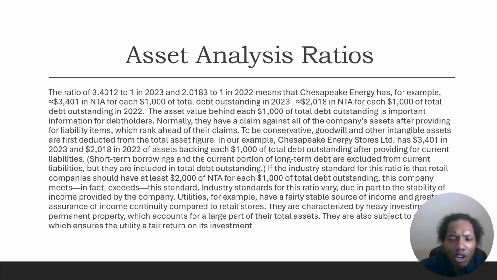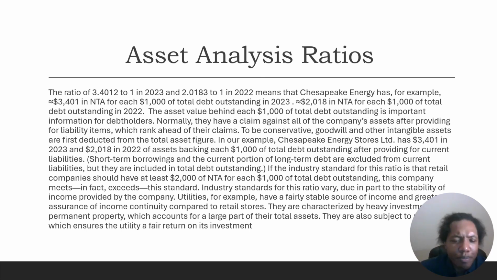Normally, they have a claim against all of the company's assets after provision for liability items, which rank ahead of the claim. To be conservative, goodwill and other intangible assets are first deducted from the total asset figure. In our example, Chesapeake Energy has $3,401 in 2023 and $2,018 in 2022 of assets backing each $1,000 of total debt outstanding after providing for current liabilities.